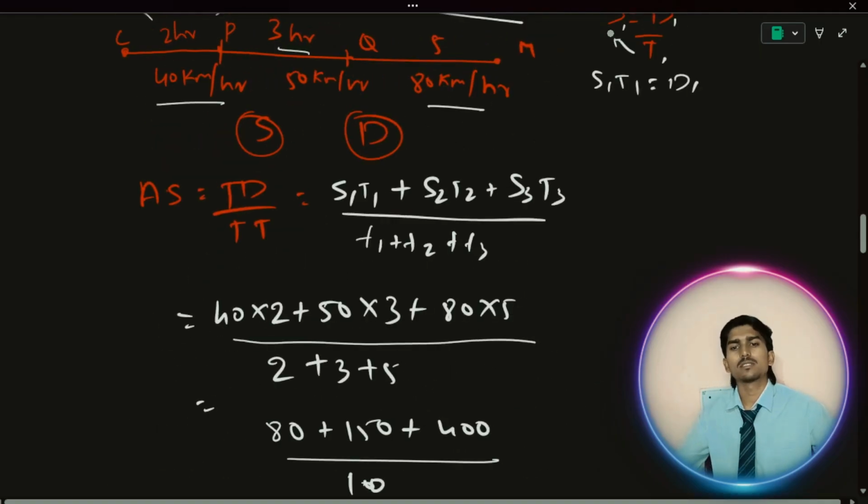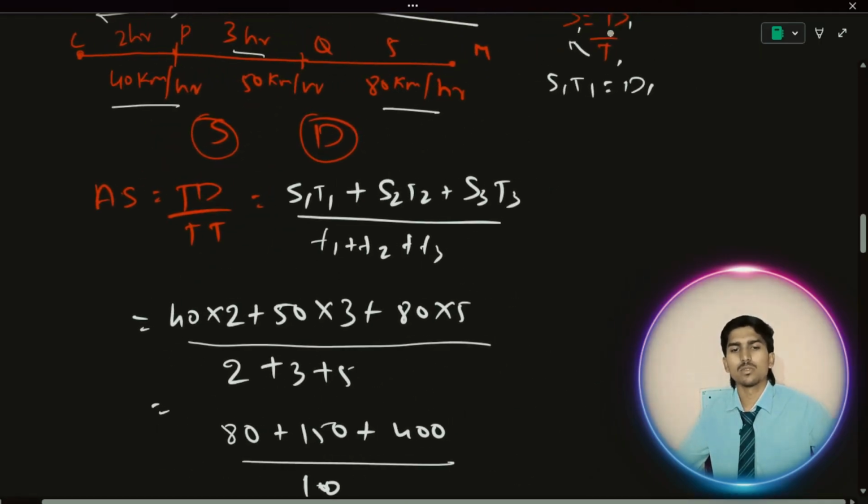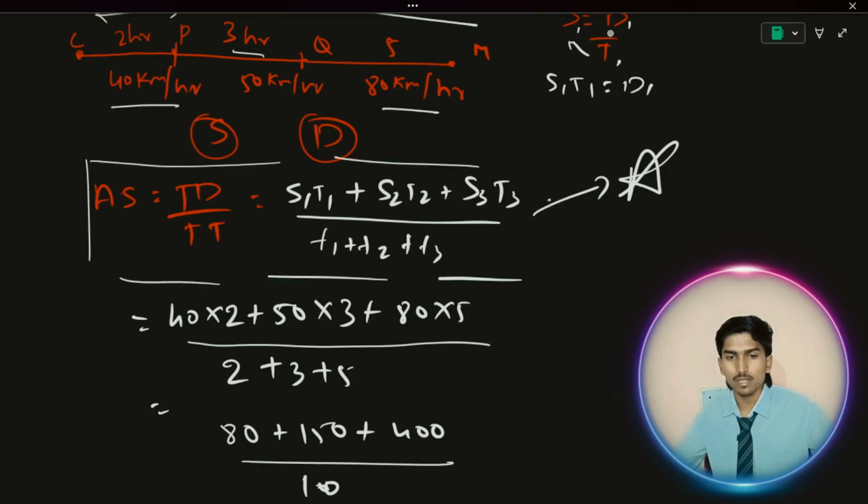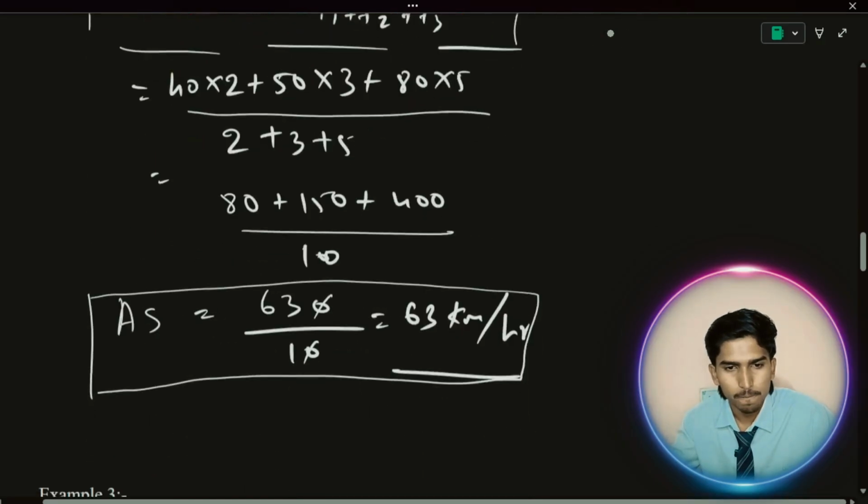Okay, from these, how can you write the formula? I already wrote it here. This is the formula. This is a very, very important formula. Please take it down. Whenever the distance is not given, you need to apply this formula. Okay, next.